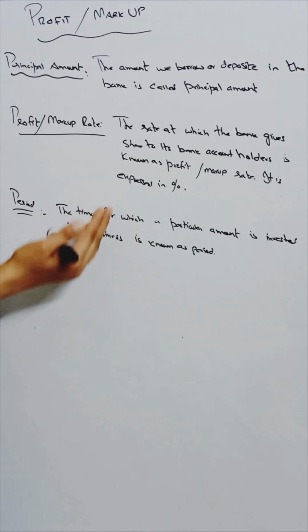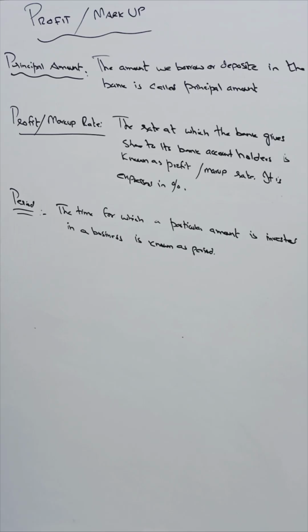It is expressed in percentage. How much percent profit the bank gives to us, or how much interest or markup we have to pay to the bank. That interest rate, which is always measured in percentage, is known as profit rate or markup rate. Understand? The percentage of profit the bank gives us, or the interest or markup we have to pay to the bank, is known as markup rate or profit rate.